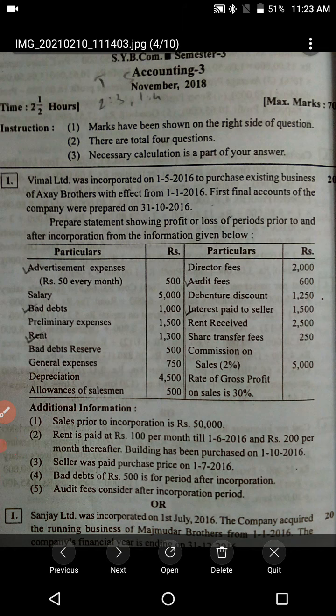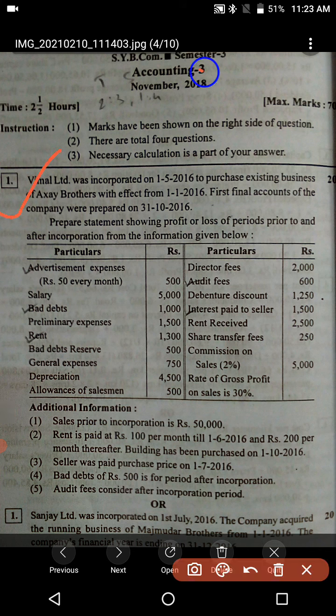In the last session we discussed an example from the paper 2017. Today we are going to discuss an example from the paper 2018. Ignore this, Accounting 3. This is in Accounting 4 as per your syllabus, right? So just consider this, November 2018. First example, Vimal Limited. Let us have a look at this first.